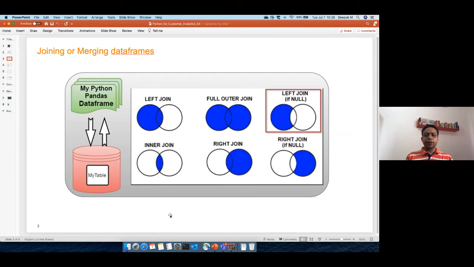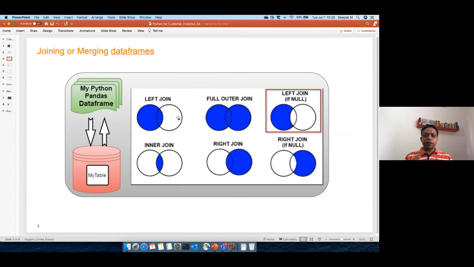Mostly, if you see, left and right join are quite similar, right? It is just that you are taking one table as a base and getting information from the other table. Whereas in right join, you are taking one table on the right side and adding information from the left side. So it doesn't matter, you can choose. Typically we use left join because we say, okay, this is my base table, and the other table is where I'm searching for information. Wherever it matches, I'll find it.